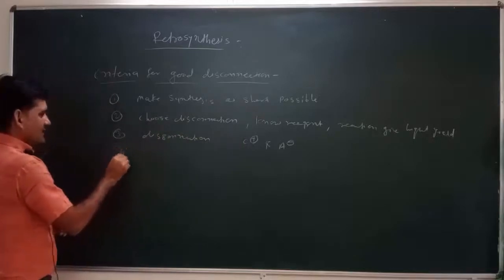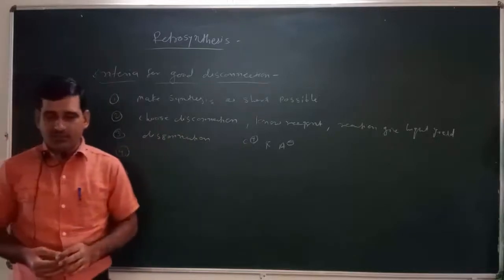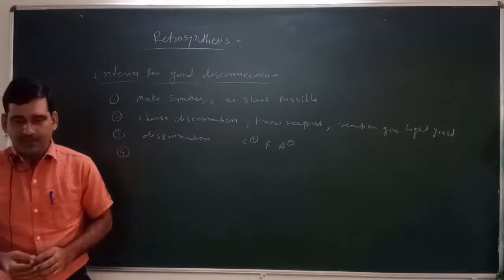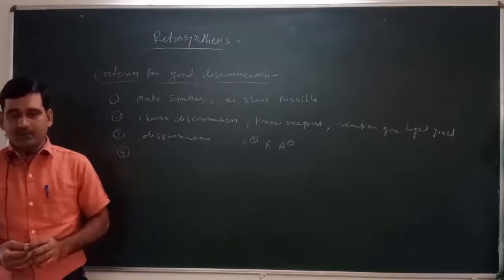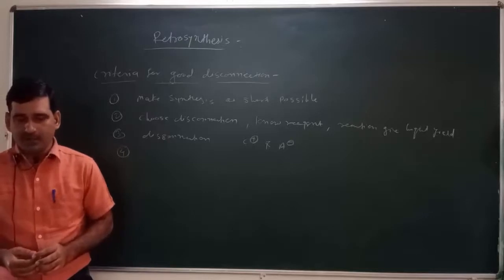Then the fourth criteria: if a functional group is present, disconnect the molecule in the middle.